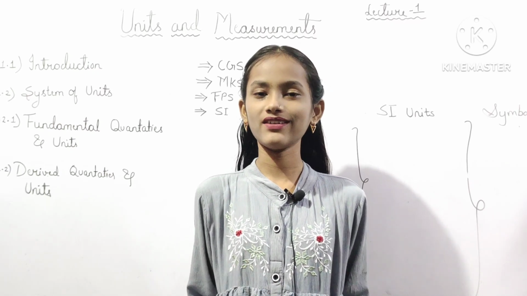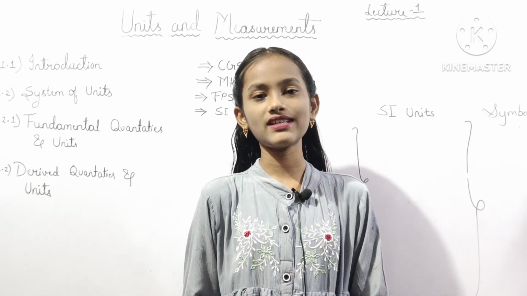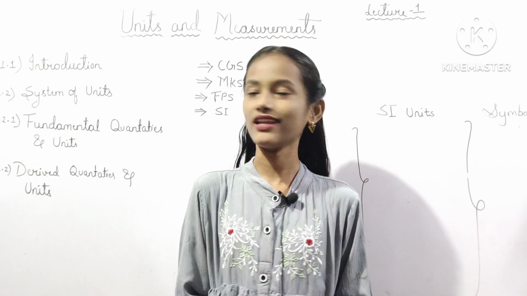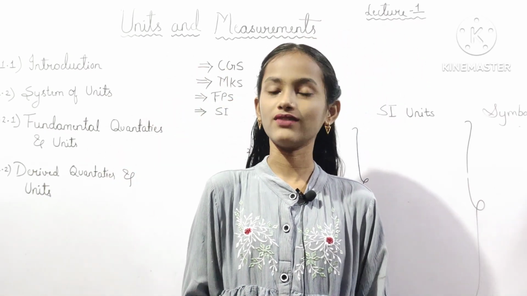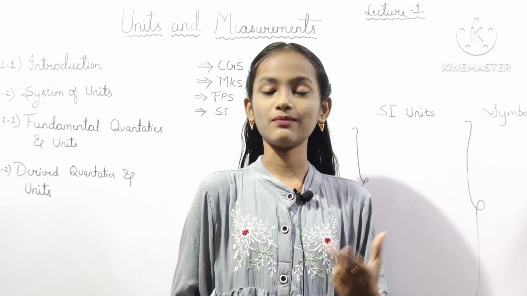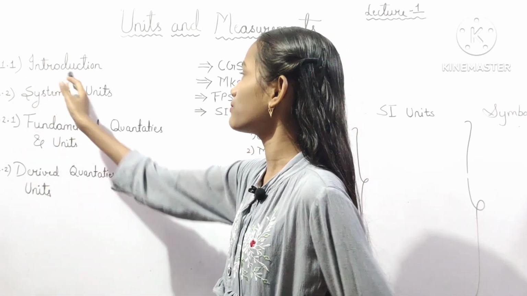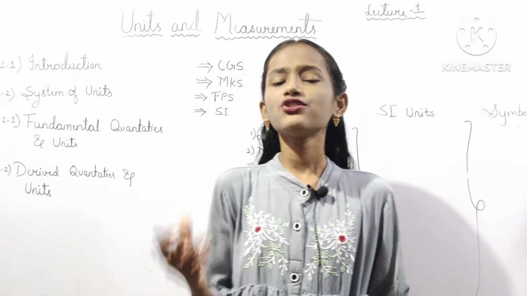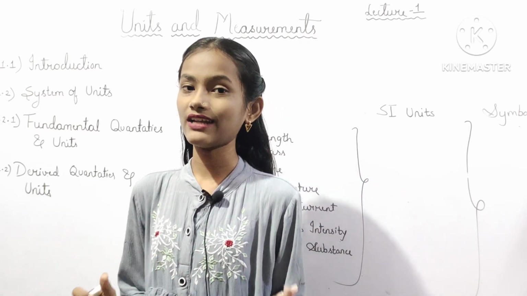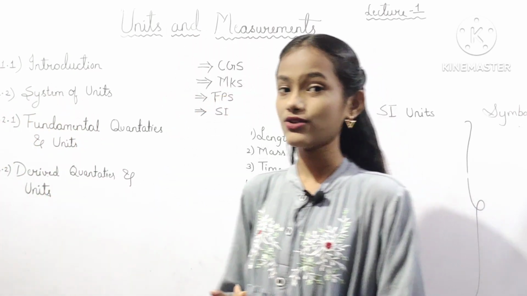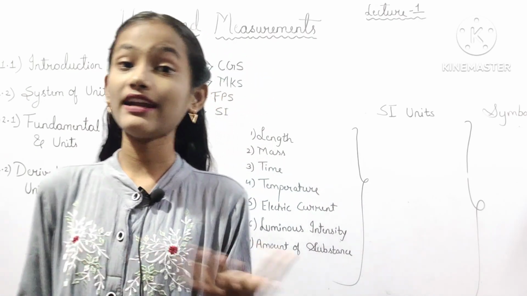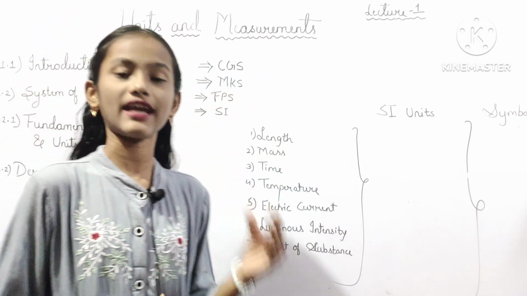So here we are with our lecture 1 of the physics class 11th. The chapter name is Units and Measurement. So this is the new chapter of the subject physics, and now we will begin with the point, that is 1.1 Introduction. So what is meant by physics exactly we will see in this point, introduction. So physics is a quantitative science where we measure a variety of physical quantities during experiments.